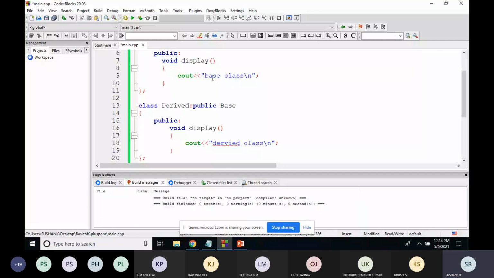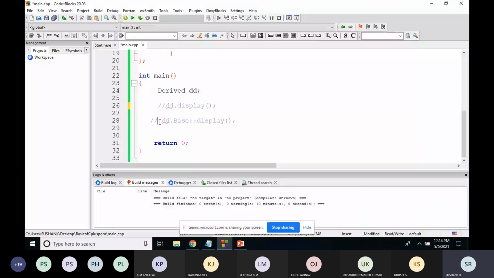So for that you can follow this syntax: the derived class object dot base class name, scope resolution operator, and the function name. We will study what the scope resolution operator is in further classes.